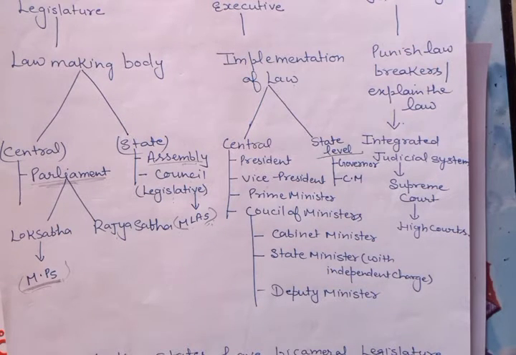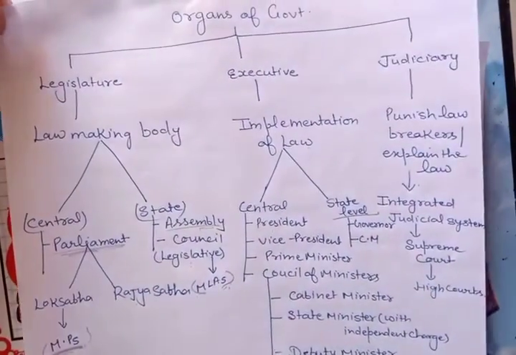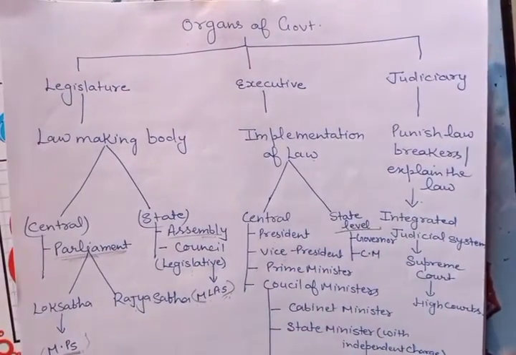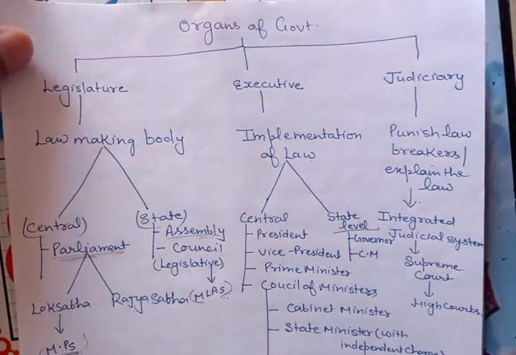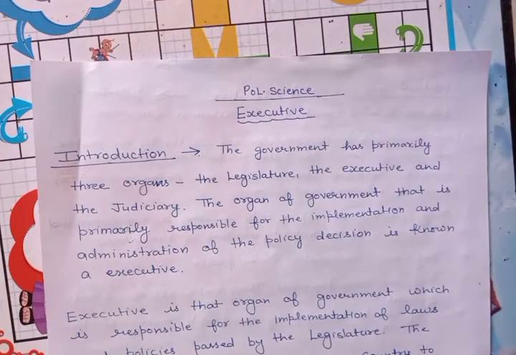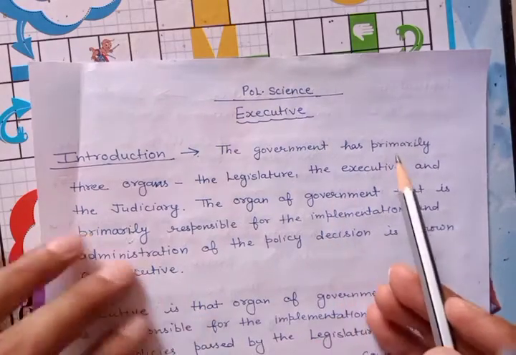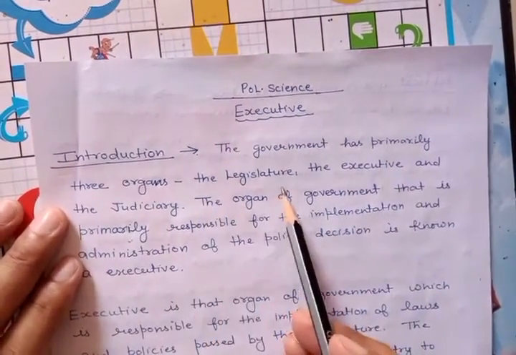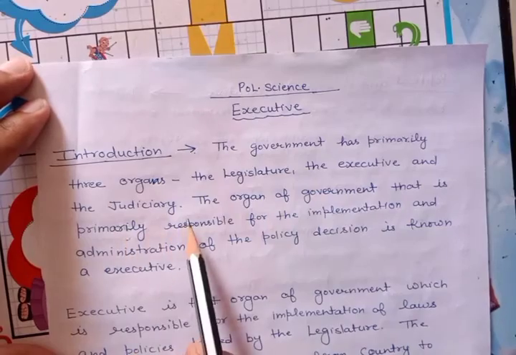So these are some basics related to the organs of government. We will discuss chapter wise. First we discuss executive, then we discuss legislature and judiciary, one by one in our textbooks. So today we start here the first organ, that is the executive. The government has primarily 3 organs: the legislature, the executive and the judiciary.